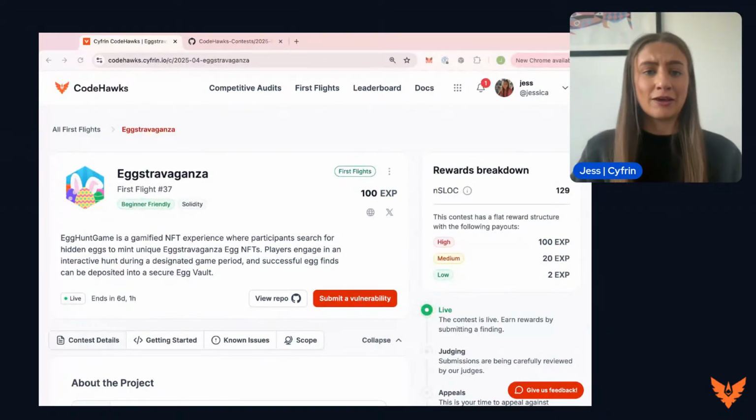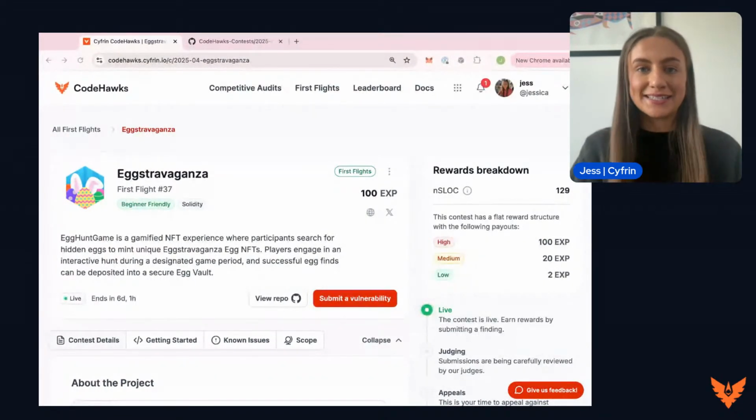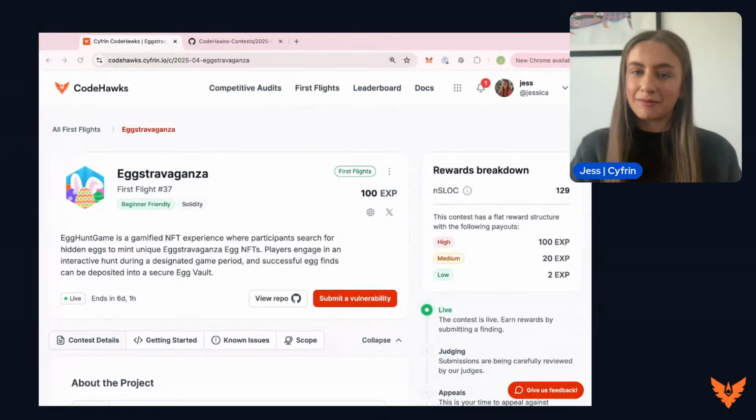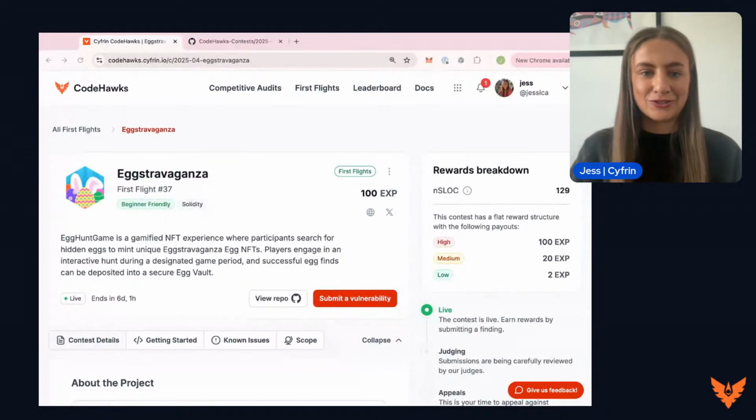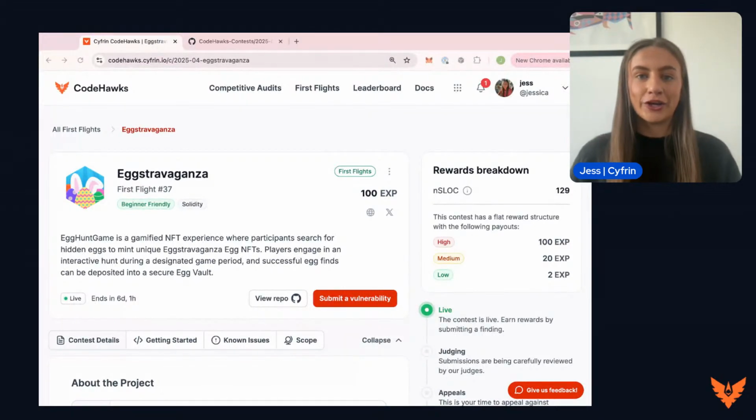Now, for those of you that have completed Updraft and gone through those educational courses over on Updraft, First Flights are really the next step to take. As I said, giving you that hands-on experience of creating a submission for a competitive audit, but with a simpler code base to help you learn and evolve before you really go on to those real-life competitions. The First Flights competitions launch every other week.